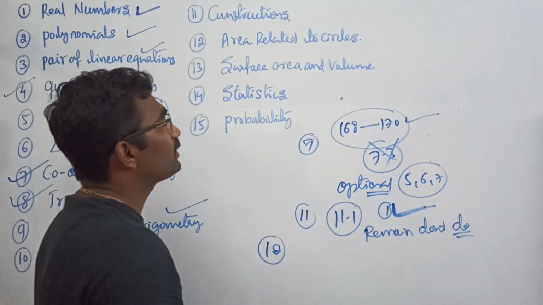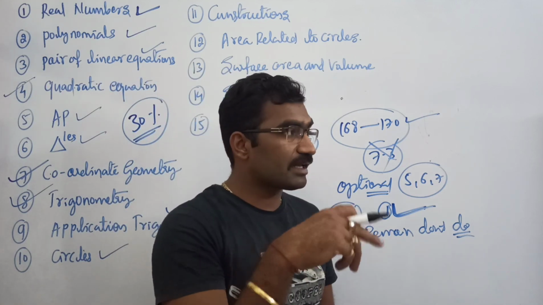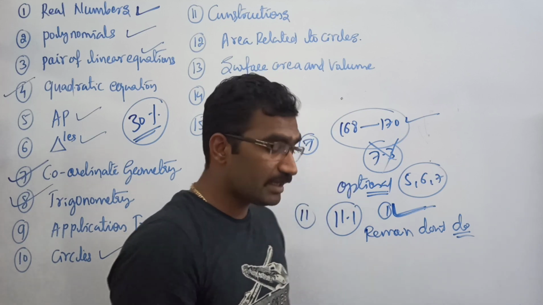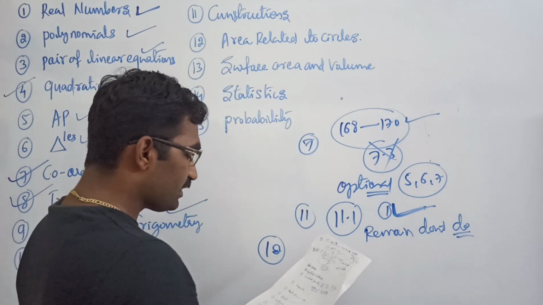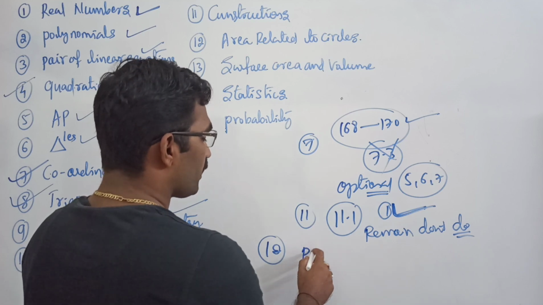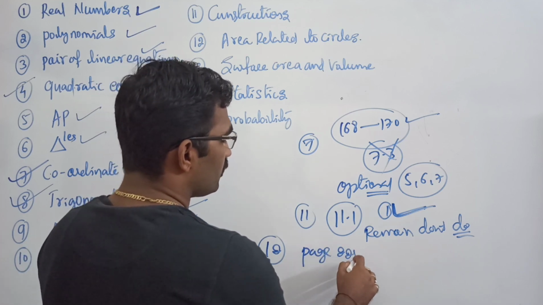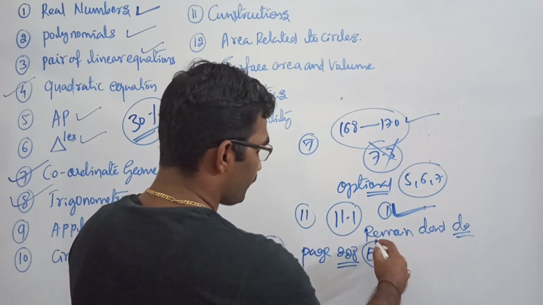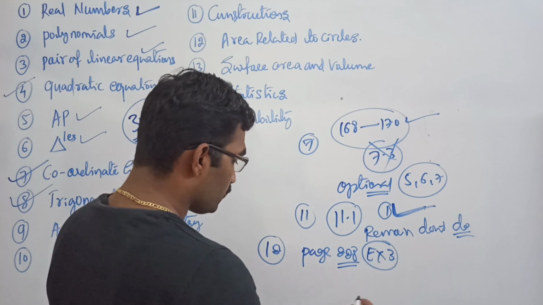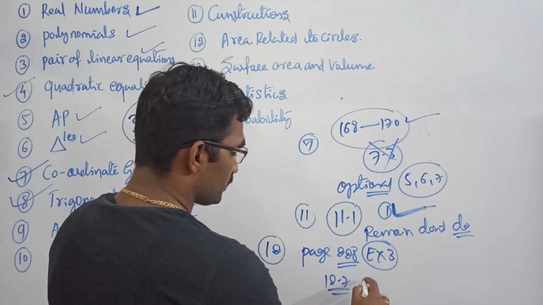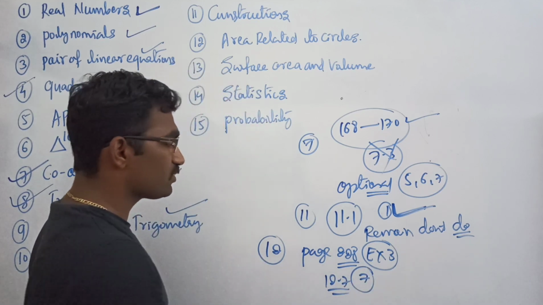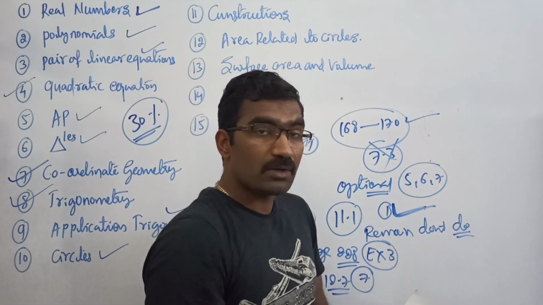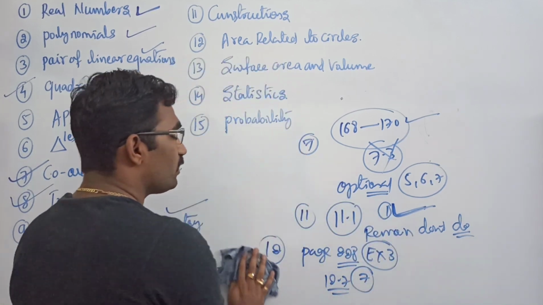In the 12th chapter they have given finding the segment as well as the sector. Regarding the angle 120 degree, we have to exclude the examples there. So on page number 228, example number 3 no need to do it. And in exercise 12.2, 7th question, no need to do it. So in the 12th chapter only 2 questions are excluded, which means wherever the angle 120 degree appears in a question, you have to exclude it.